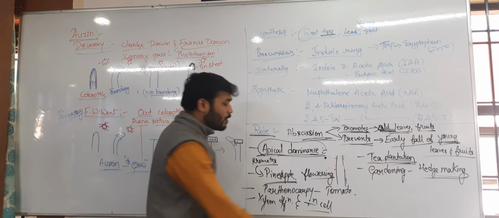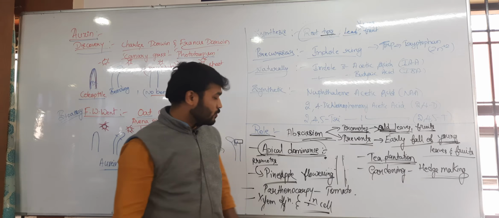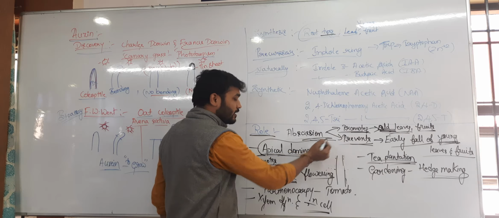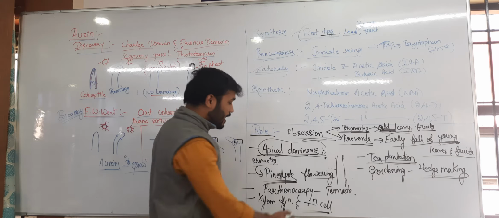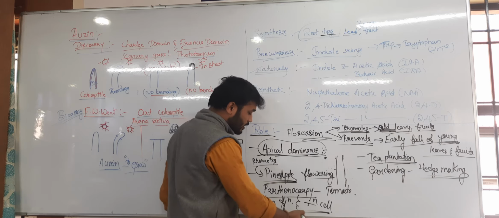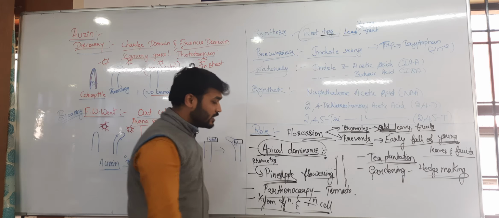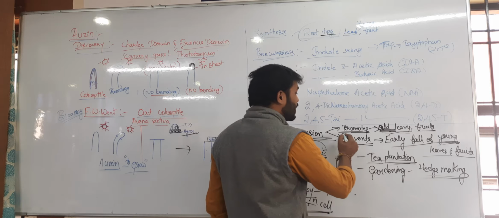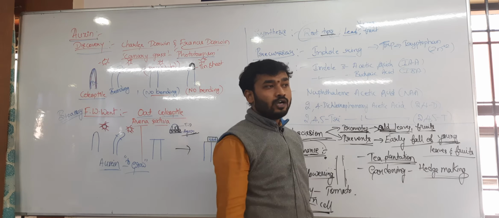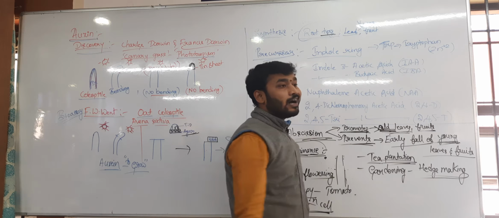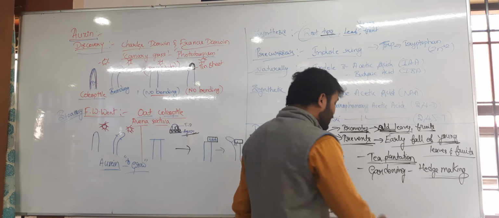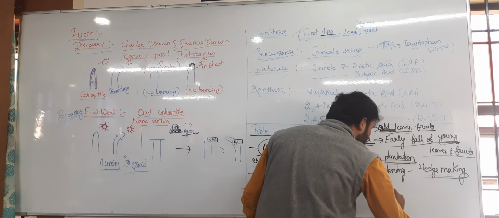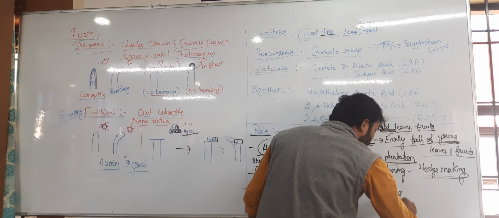That's why it brings apical dominance, it promotes pineapple flowering, and it brings parthenocarpy in tomato. It is helpful in xylem differentiation, it is involved in cell division, and it promotes abscission formation in the old leaves and fruits, and prevents early falling by preventing senescence in the young leaves and fruits. And mainly it is called the rooting hormone.